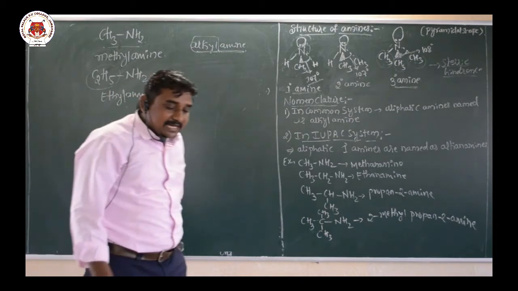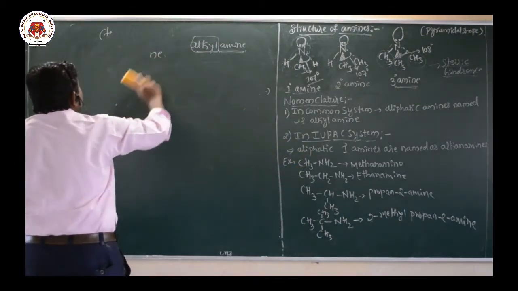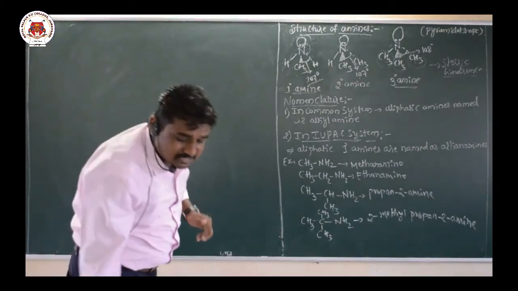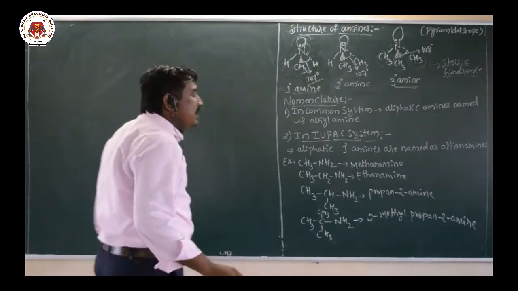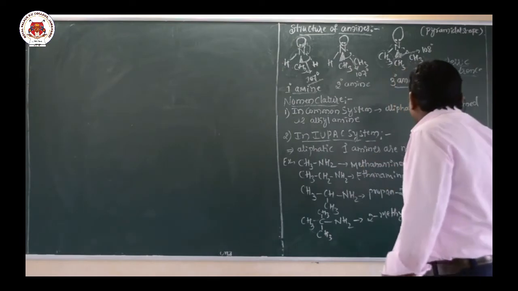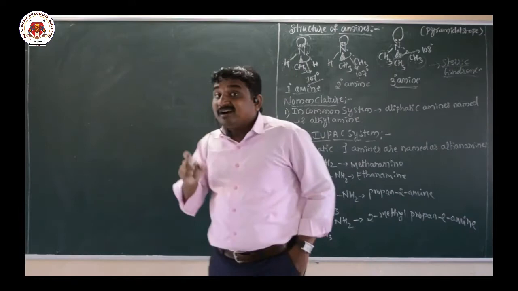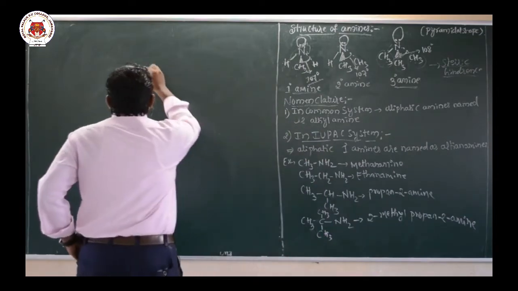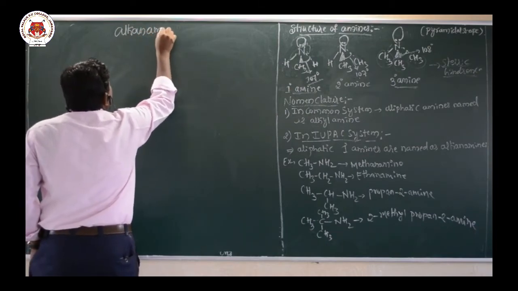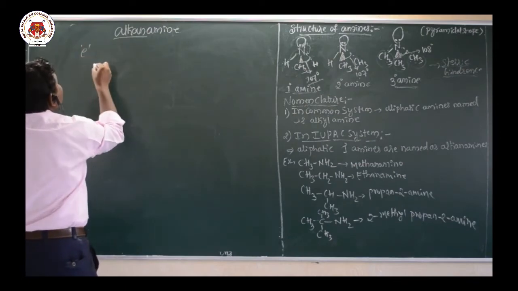The second one is the IUPAC system, International Union of Pure and Applied Chemistry. In the IUPAC system, aliphatic primary amines are named as alkanamine. Here they are named as alkanamines, with replacement of the letter E from the alkane.